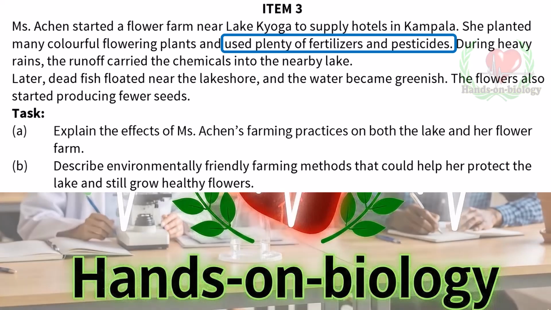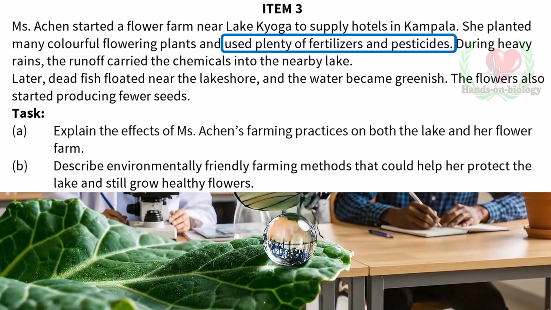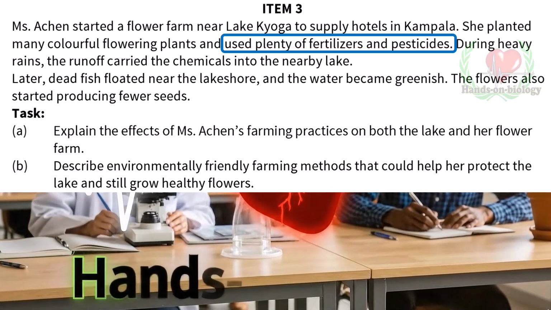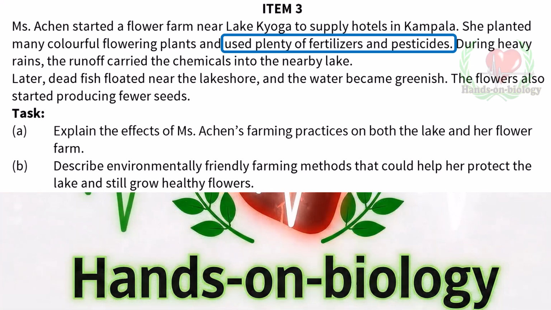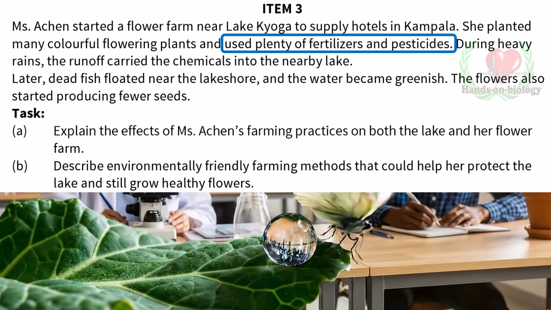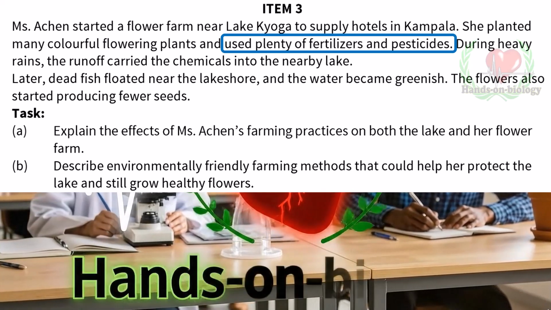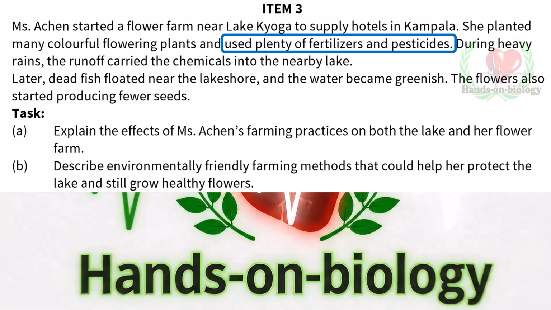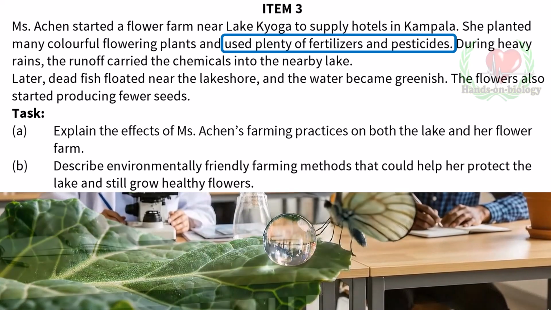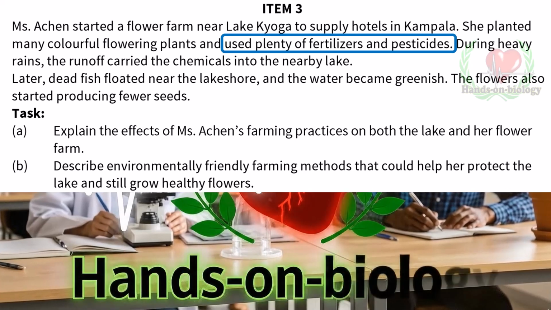Later, dead fish floated near the lakeshore, and the water became greenish. The flowers also started producing fewer seeds. Task Part A. Explain the effects of Miss Atkins' farming practices on both the lake and her flower farm. Part B. Describe environmentally friendly farming methods that could help her protect the lake and still grow healthy flowers.